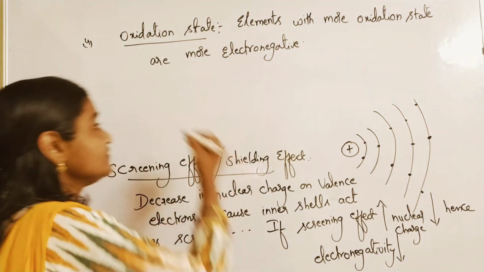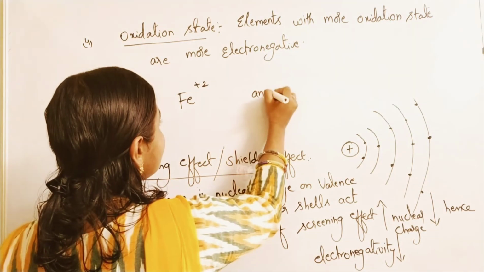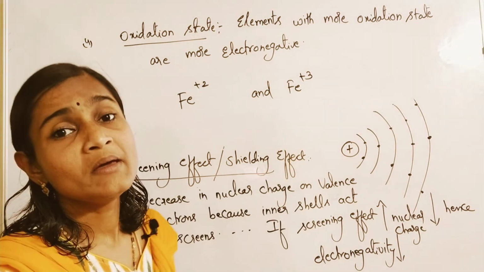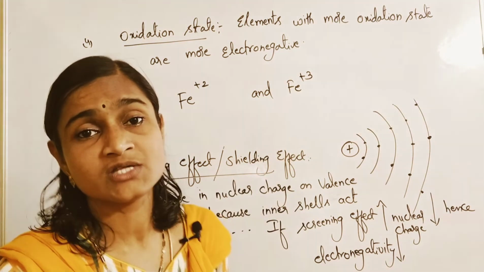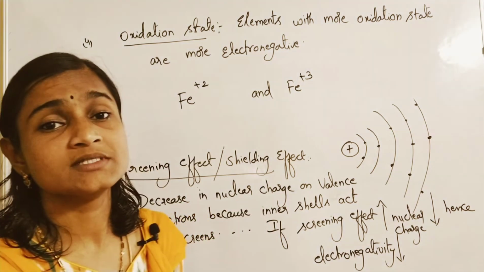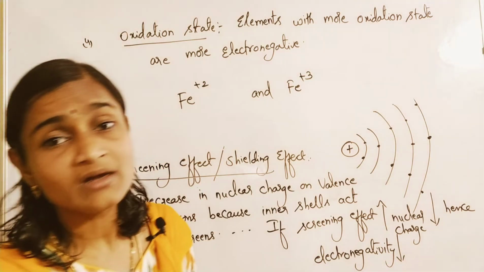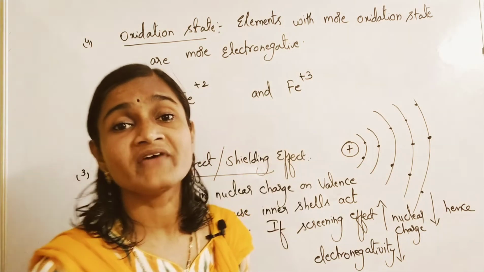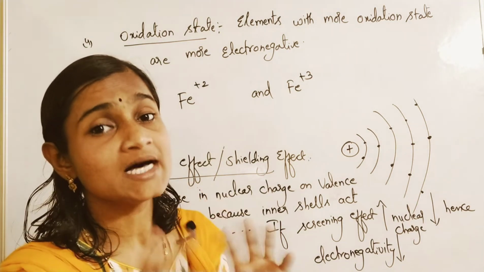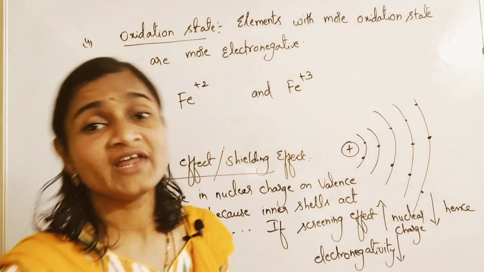Suppose you take Fe2+ ion and Fe3+ ion. Same iron, but it is exhibiting two different oxidation states. One is the Fe2+ ion, ferrous ion, and the other is the Fe3+ ion, ferric ion. Less valency, the suffix will be -ous, ferrous. More valency, more charge, ferric.